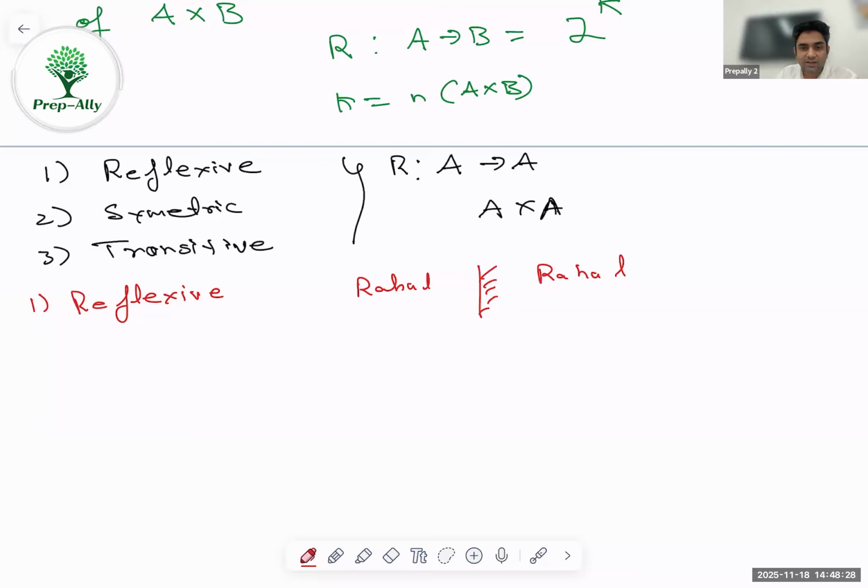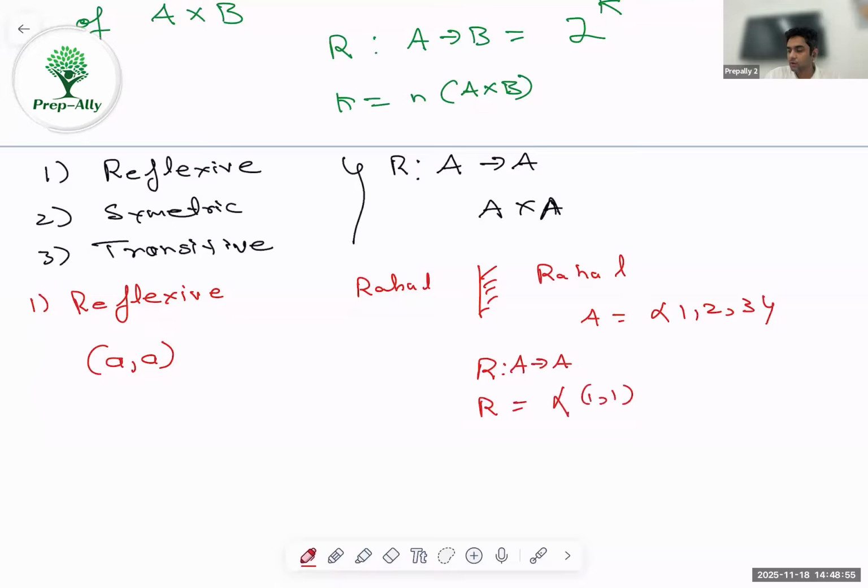We say that reflexive relations are those relations which have all the elements in the form A comma A. That means if I have a set A which has elements 1, 2, and 3, and I want a relation R from set A to set A, so both domain and codomain are set A, then this relation R should have these elements: 1 comma 1, 2 comma 2, and 3 comma 3.